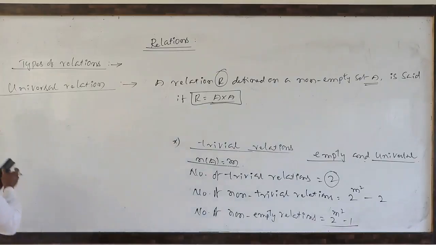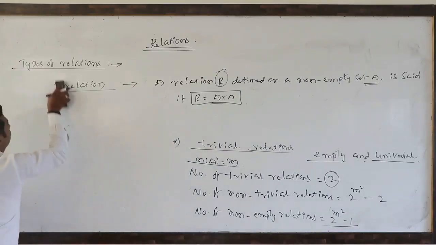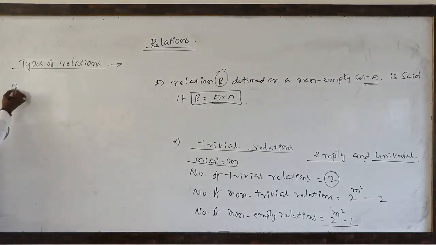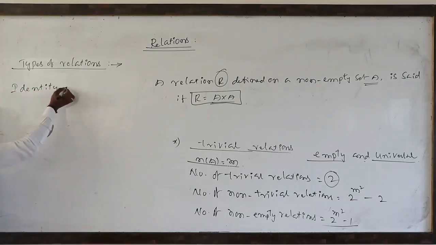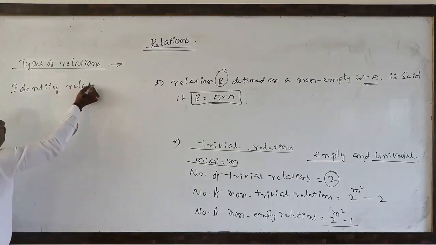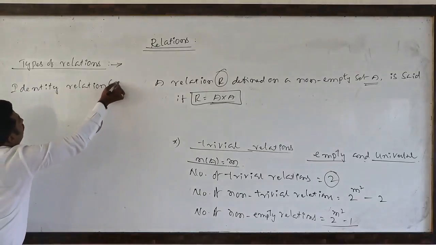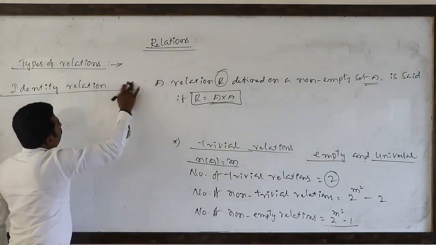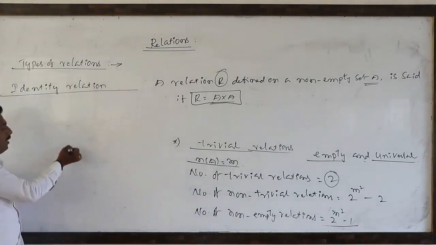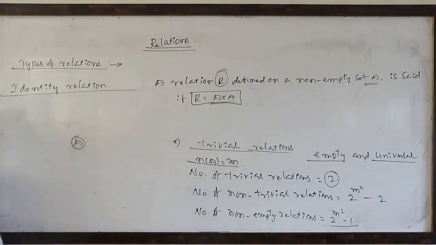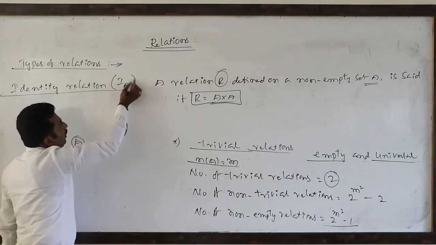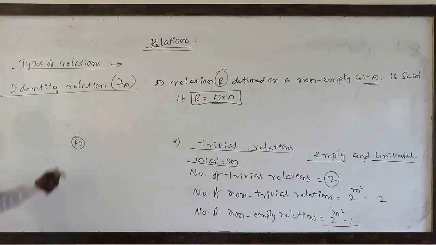Next, identity relation. Here, suppose A be a non-empty set. If we take identity relation on capital A, denoted by I_A, that point you remember.